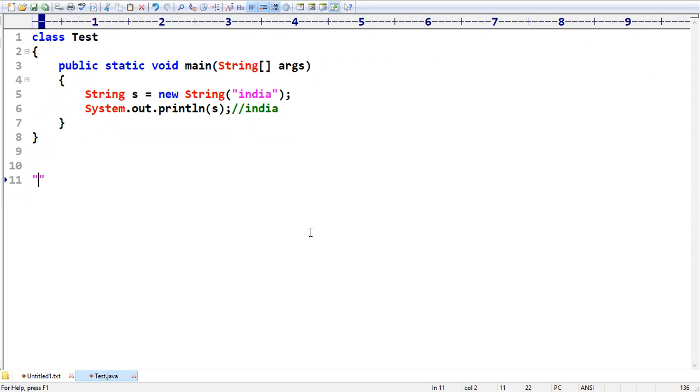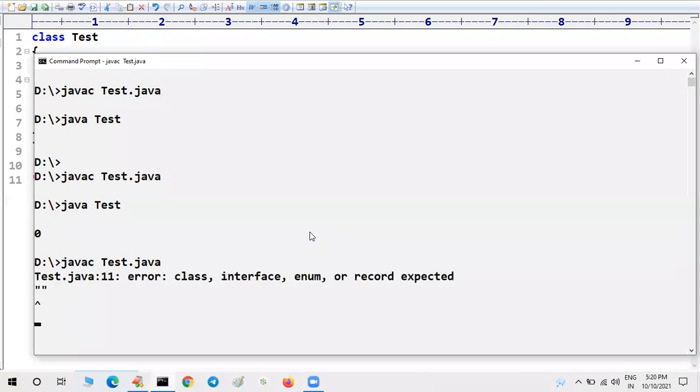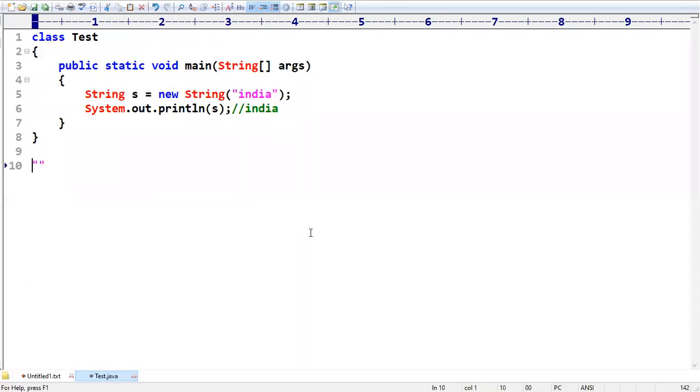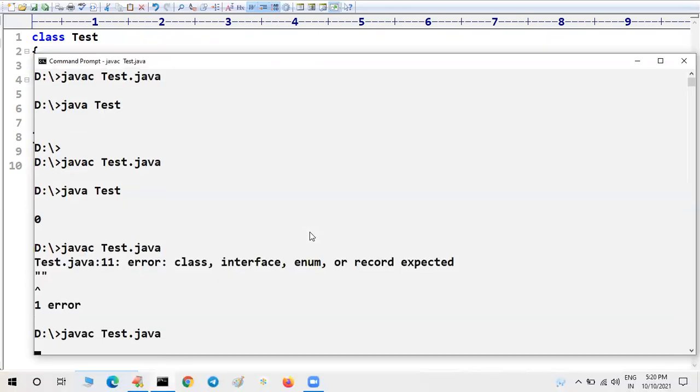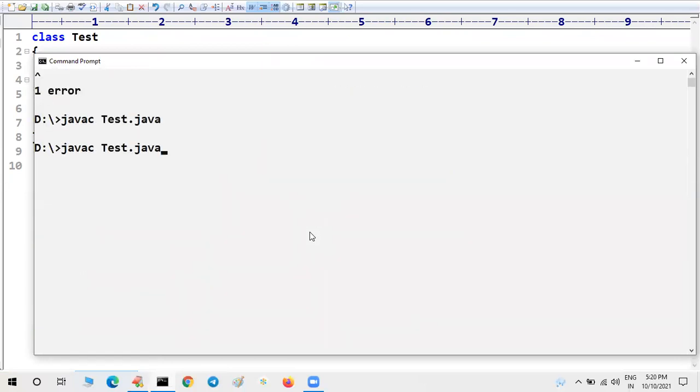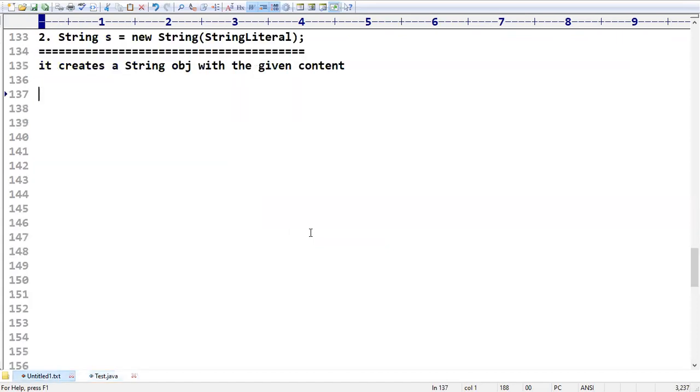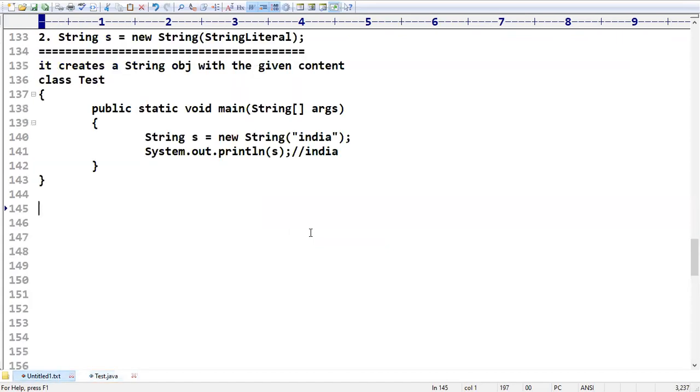That part we will discuss later. Let me check whether we are getting the answer. Yes, India we are getting. This is how you can create a string object with the help of string literals.